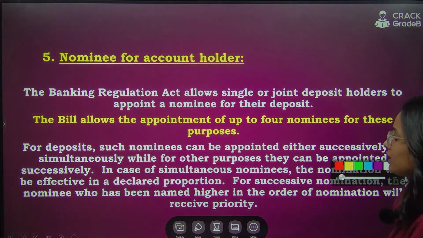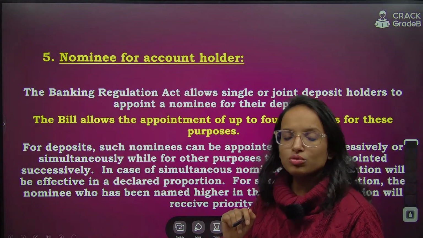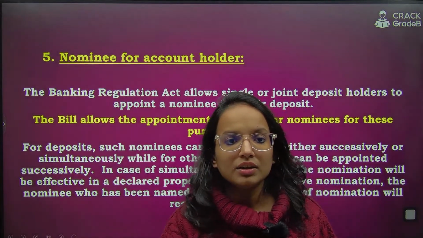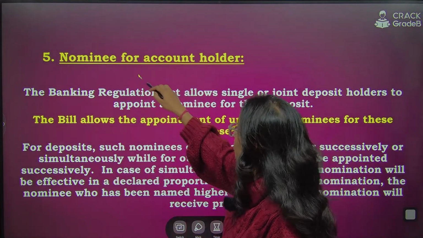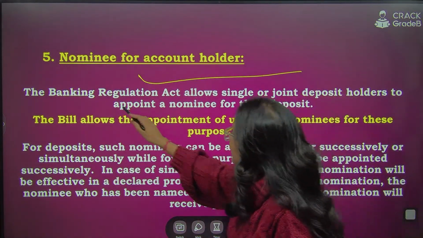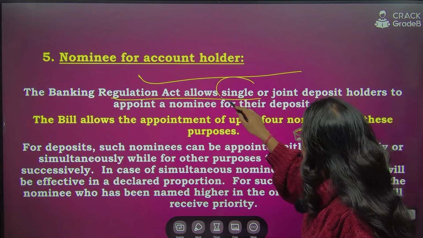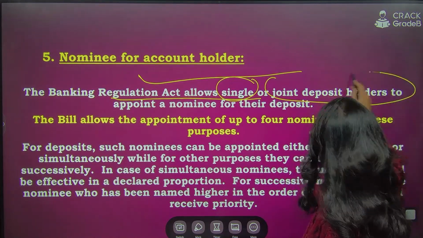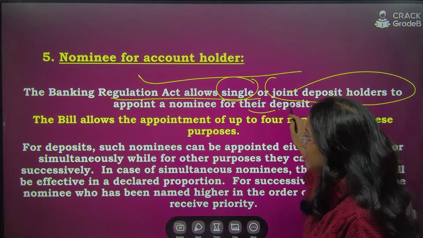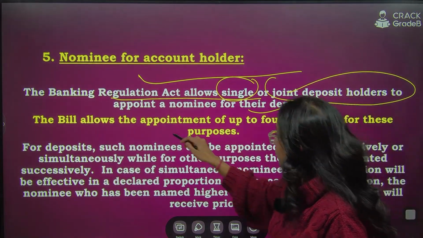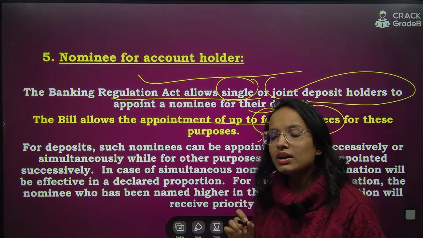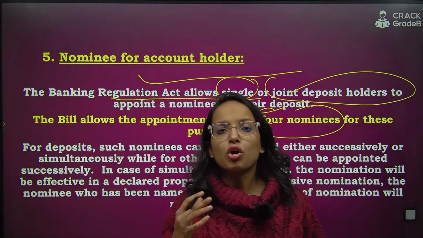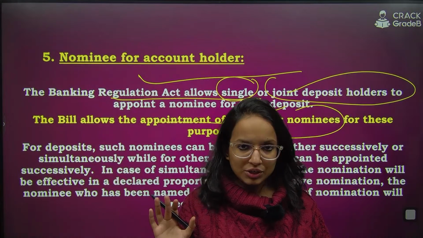nominee for the account holder. So earlier you used to have only one nominee, right? Now, regarding nominee for account holder, the Banking Regulation Act allows single or joint deposit holders to appoint a nominee for their deposit, right? Now the bill allows the appointment of up to 4 nominees for these purposes. If you are an account holder, you can now have up to 4 nominees.